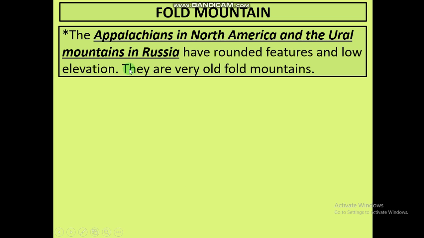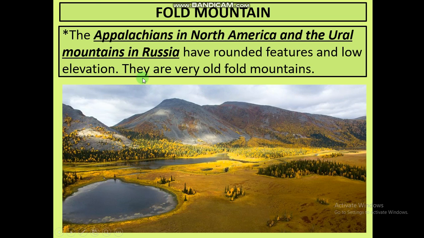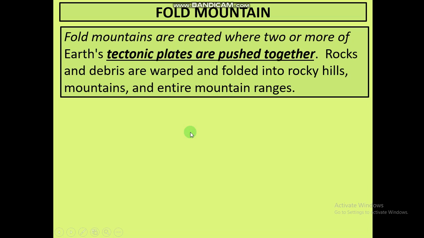The Appalachians in North America and the Ural mountains in Russia also have rounded features. Rounded features mean the top is slightly rounded, and they have low height. They are also examples of very old fold mountains.